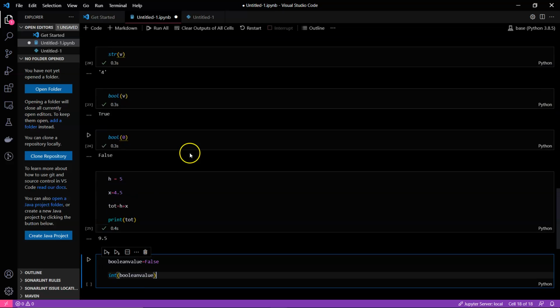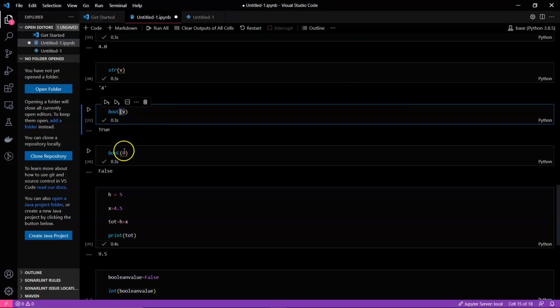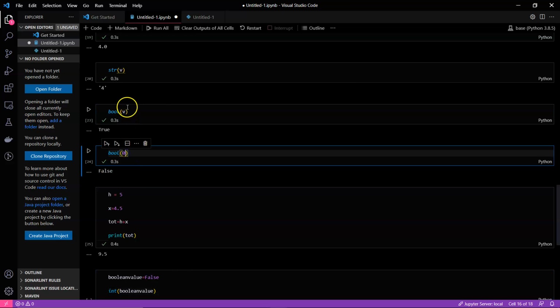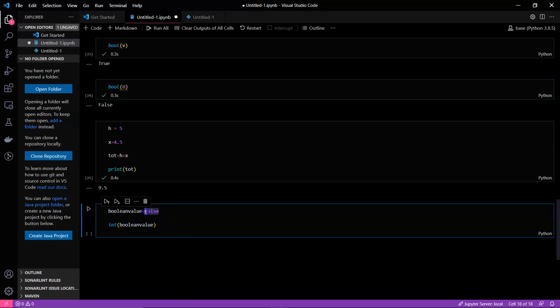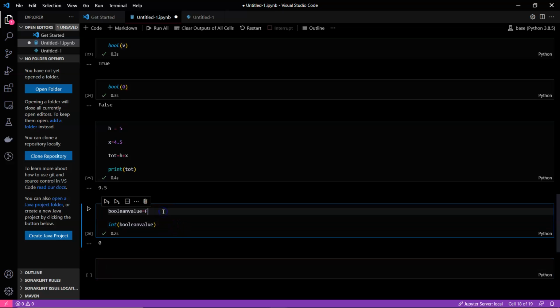We saw that any value other than 0 will give us true. So if we have a false, what will it give us? Yeah, you expected it correctly. It will give us 0. And if we had true here, we would have got 1.